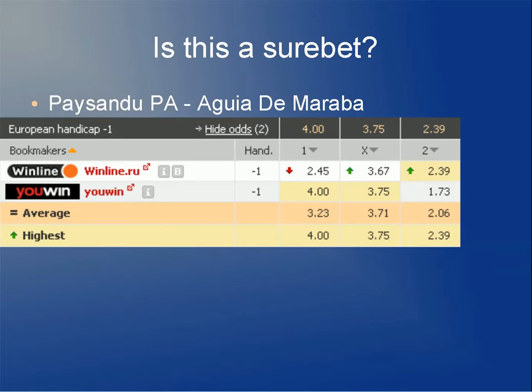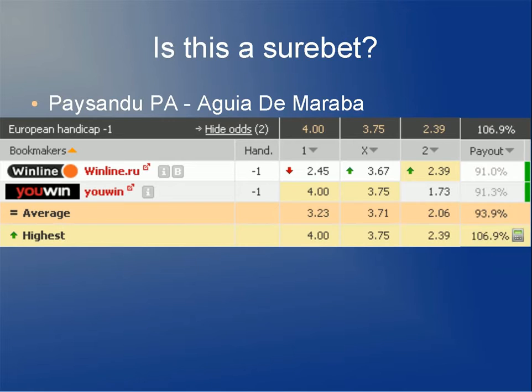If not, here are the results for this bet. If we bet the first two outcomes on one bookie and the last one on the other, we can make a guaranteed profit of almost 7%.